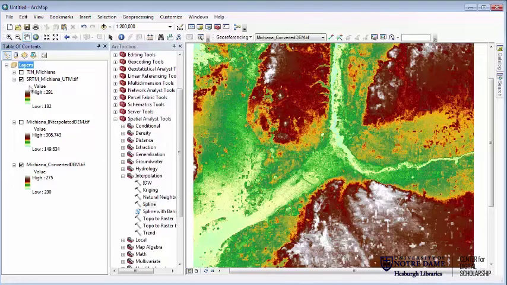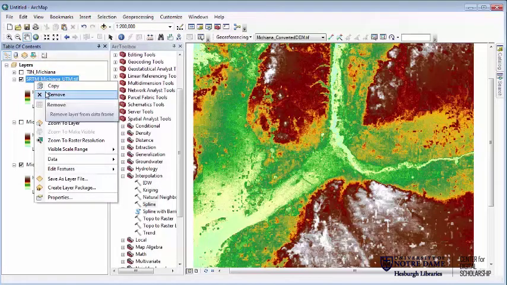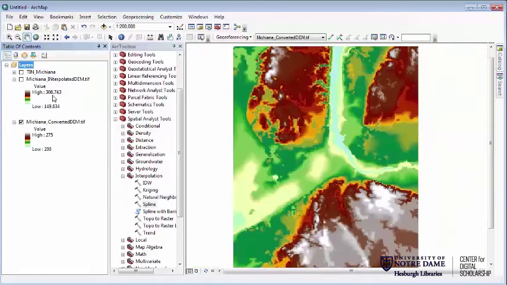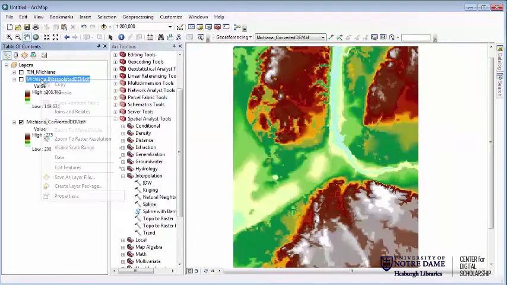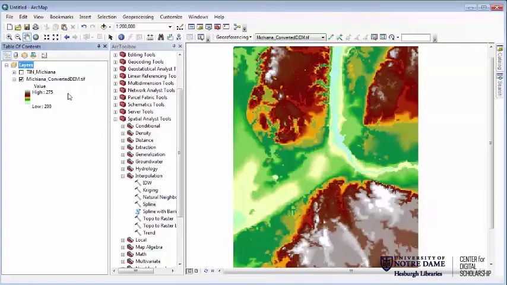So for the rest of this demo, we're not going to need the SRTM data. We'll return to it in the next demonstration, or a further demonstration on hydrology. And we're not going to work with the interpolated surface any longer.